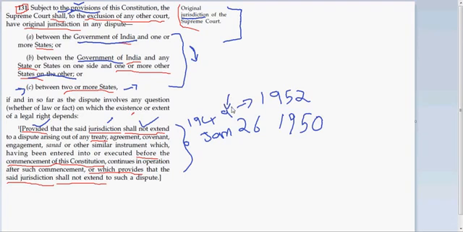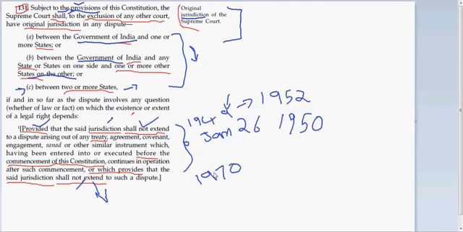That's what it means. And this particular provision also says that, let's say an agreement was written in 1970 between two states A and B, and in the agreement itself it was written that the Supreme Court will not have jurisdiction over this agreement. That means if any dispute comes out of this agreement at a later point, then the Supreme Court has no jurisdiction over that. If this is written in the agreement itself, then the Supreme Court cannot adjudicate any such dispute.